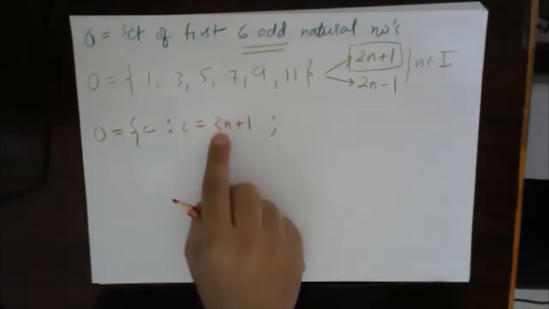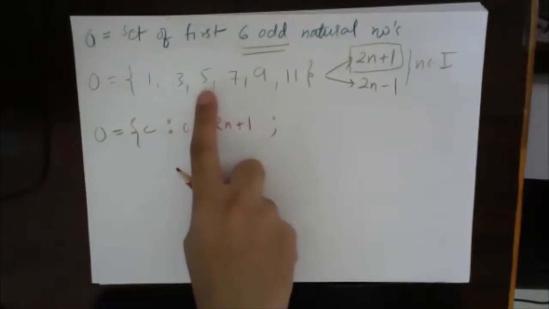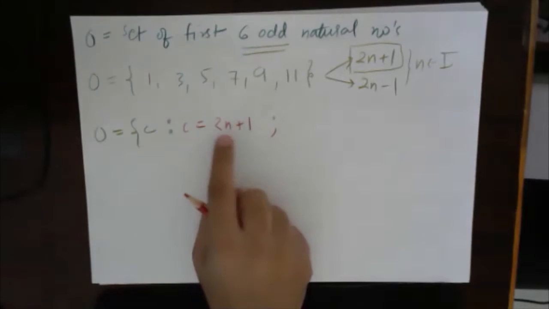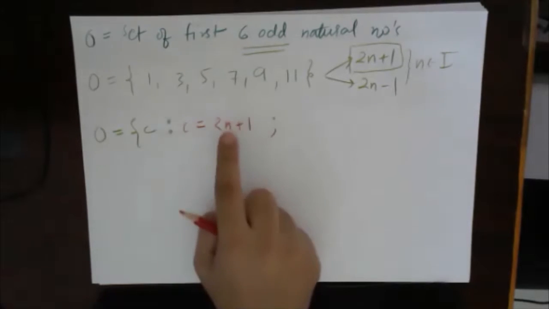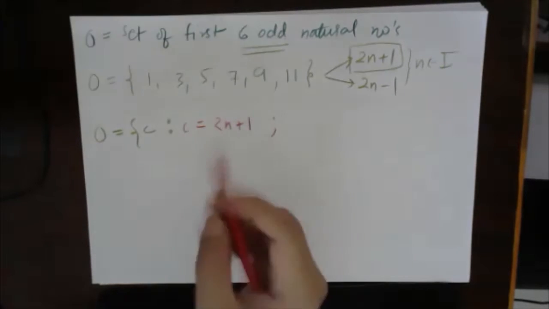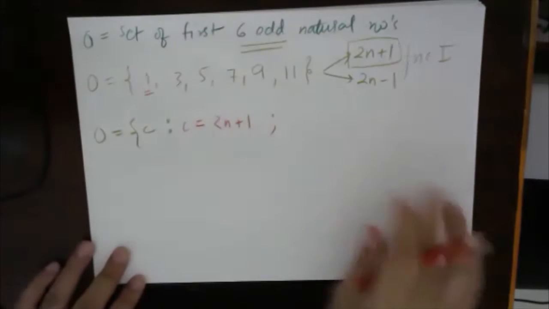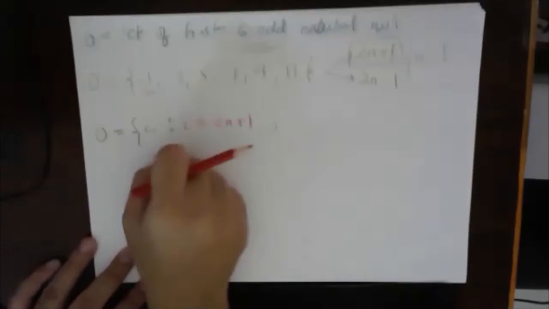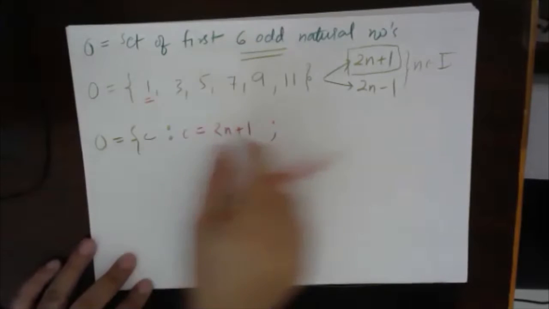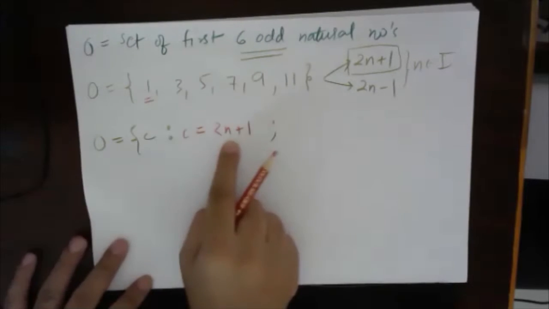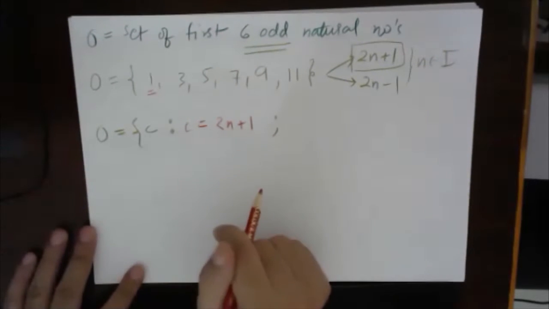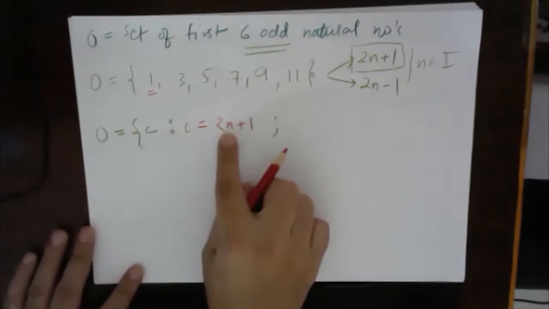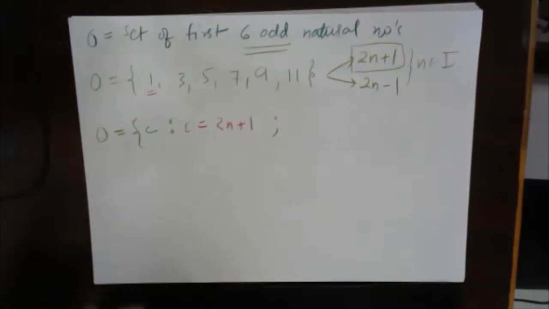Then n will take 2, and 2 into 2 plus 1 becomes 5. Then n is 3, 2 into 3 plus 1 becomes 7. Then 4. But it will never be able to take the value 1. To become 1, what should be the value of n? n should be 0. So n should be 0, 1, 2, 3, 4 and so on.